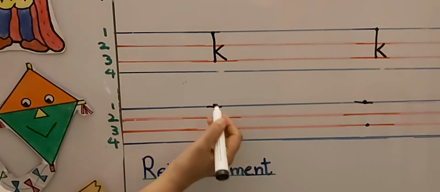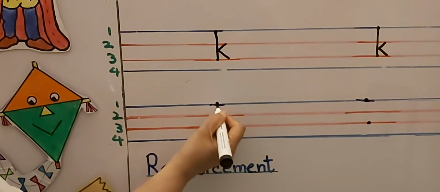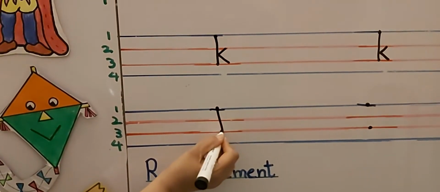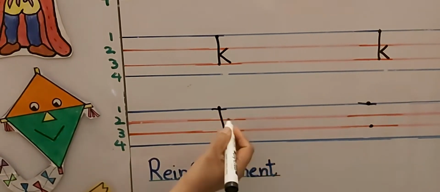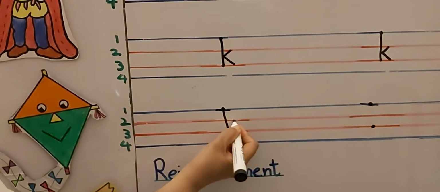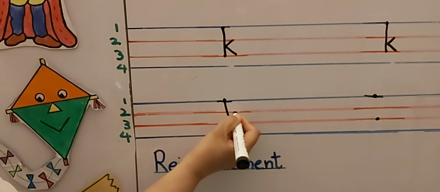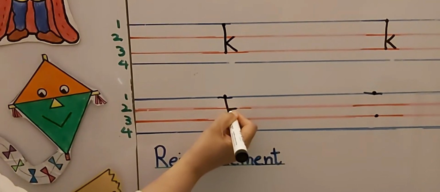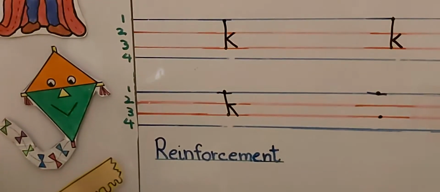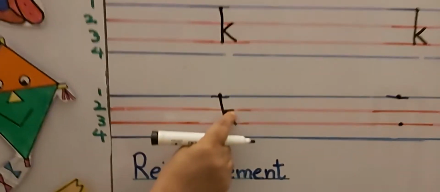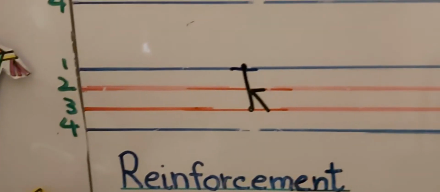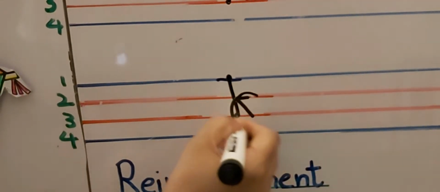Okay, put your pencil on the top dot, make a straight line, touch line number 3, pick up your pencil, put it on line number 2, make a slanting line and one more slanting line. Now look over here, this line is not a slanting line, this is a sleeping line. So this is wrong.